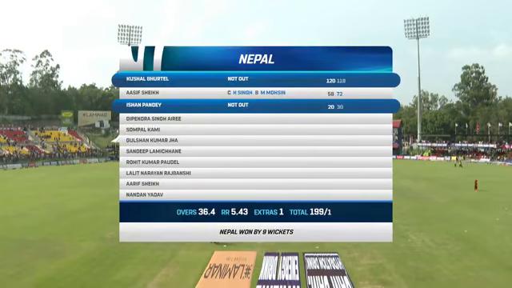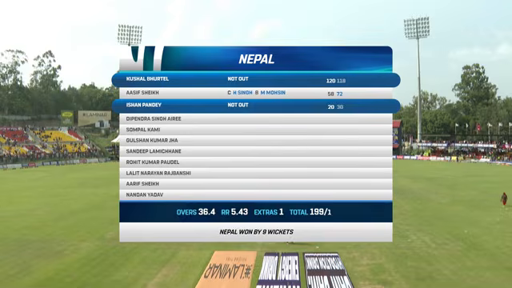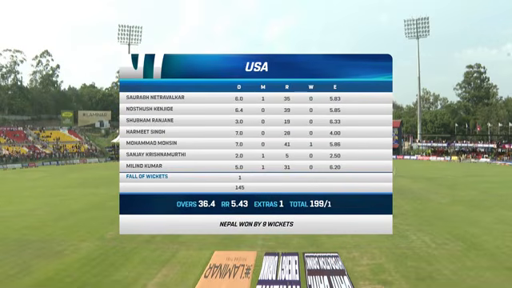Lovely, lovely afternoon here for Nepal. Comprehensive when chasing 199 with quite a few overs to spare and 9 wickets in hand. They've really given that net run rate a massive boost here, Nepal. 7 bowlers used. Just the 1 wicket to fall, and Mohammad Mohsin with that scalp. Yeah, it's been a lovely day.